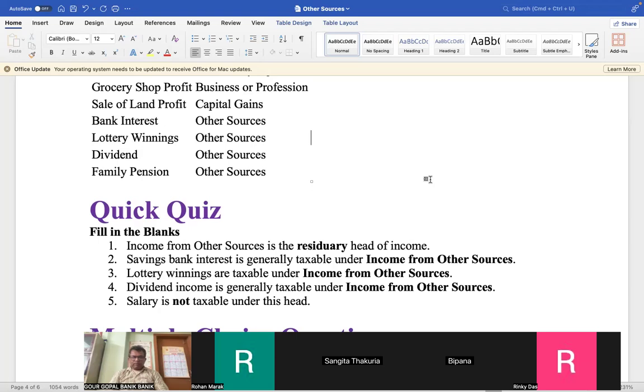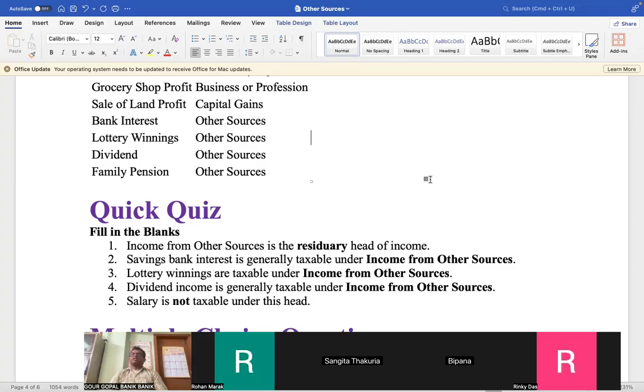So there is a quick quiz. Income from other sources is the residuary head of income. Then savings bank interest is generally taxable under income from other sources. Do you understand what is residuary? No, sir. Residuary means after distributing in all other things, what is left behind. What is left over is called residuary.